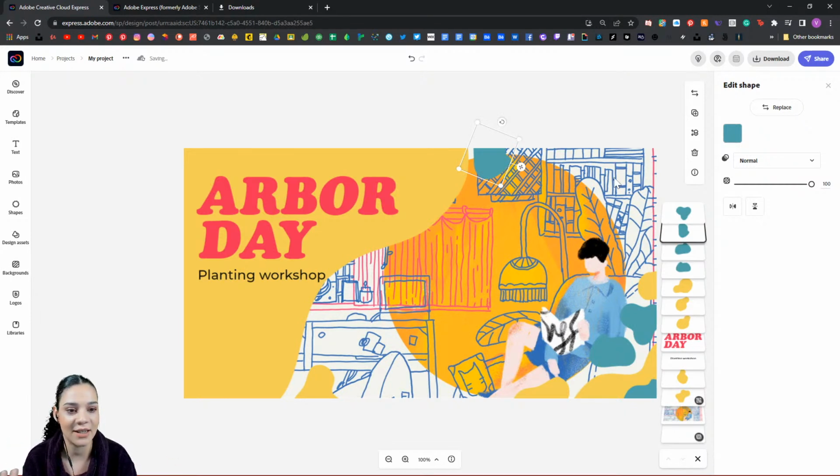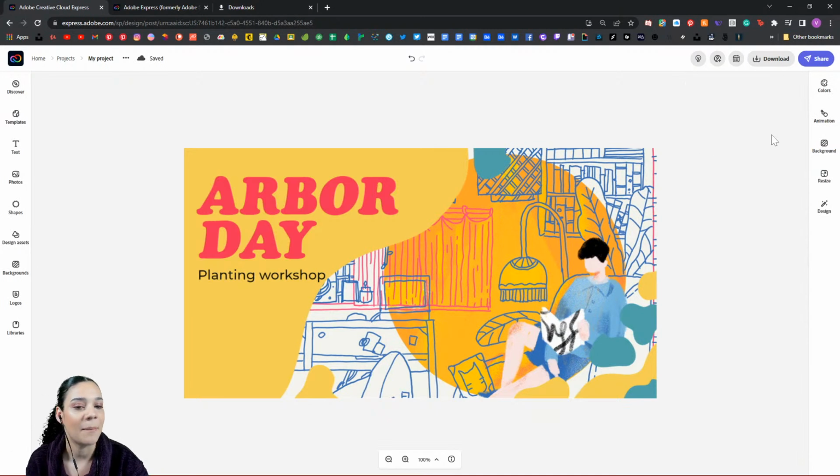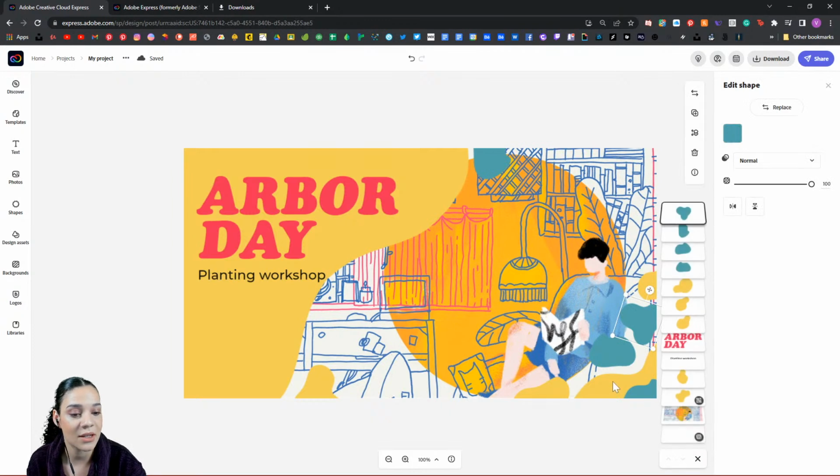But the next thing we're going to do is we're going to make this kind of match, right? We need to match all of these colors. They need to all look like they belong together and like they fit in the same design. And the blue is not horrible. It's not the same blue as we have here. But what I would like to do instead of blues is I would like to have it all in colors and variations of this orange central shape here in the center of our design. So what I'm going to do is I'm going to come through and select all of these.